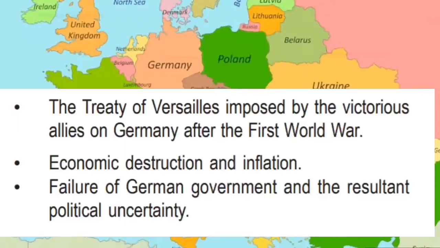There were some circumstances, just like those that had helped Mussolini in Italy. Here there were such circumstances in Germany too that are given in our textbook. Please see that. The Treaty of Versailles imposed by victorious allies on Germany. Economic destruction and inflation. Failure of the German government and the resultant political uncertainty. All these were the circumstances that helped Hitler come into power.